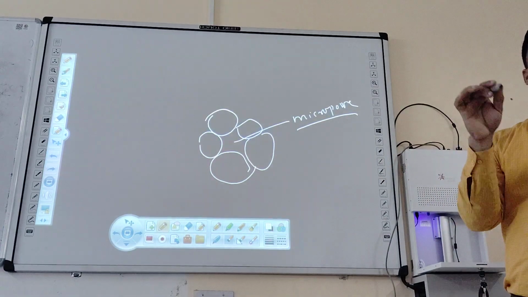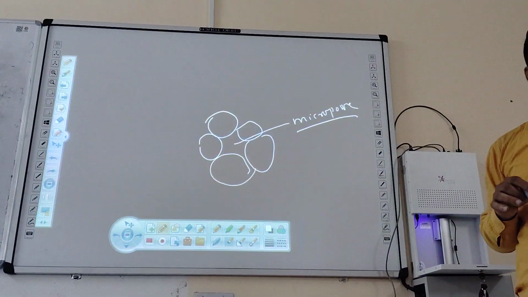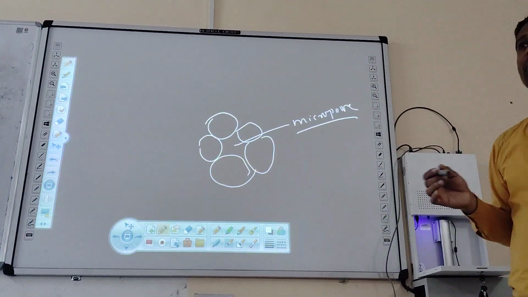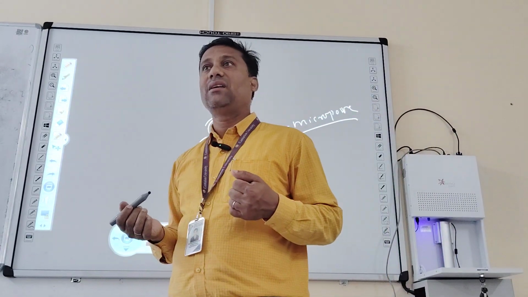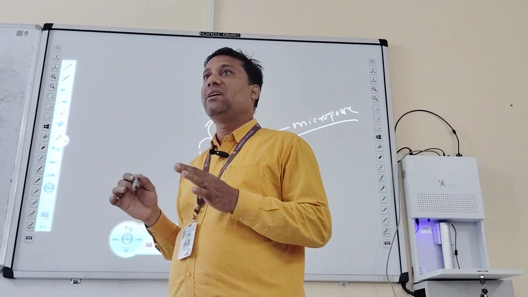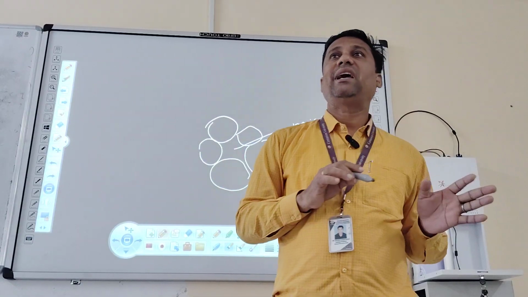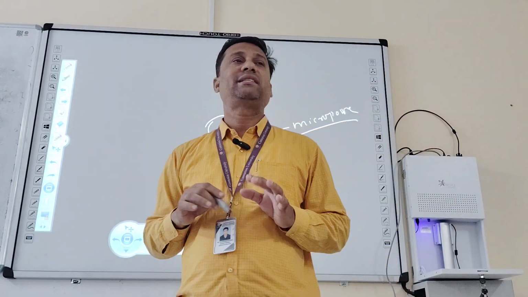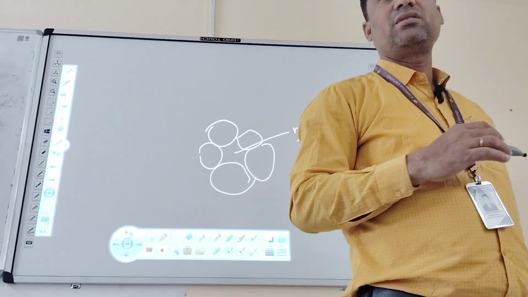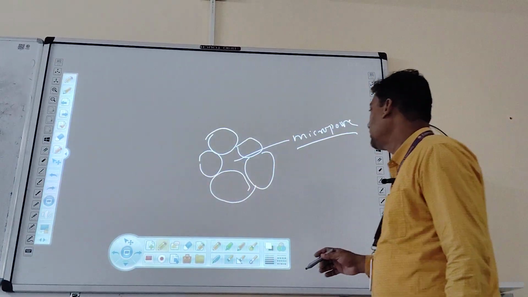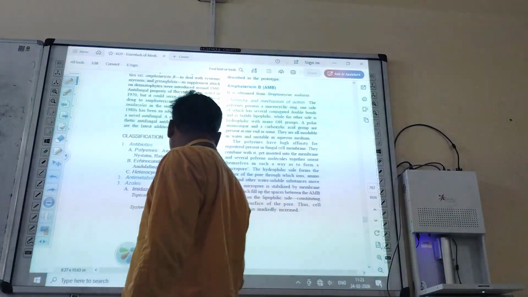Through this micropore, substances move across the fungal cell membrane, because amphotericin B has high affinity towards the ergosterol present in the cell membrane of the fungus.